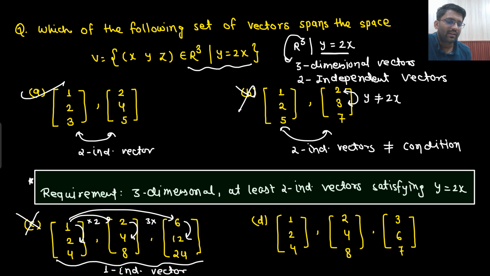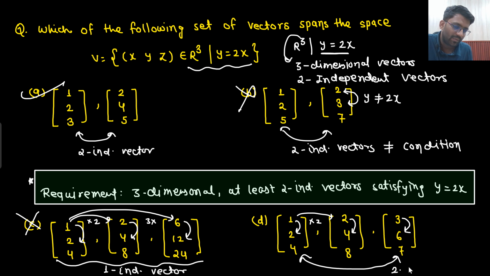How many independent vectors are you having here? Satisfying the condition? Yes, sir. This is twice, and this is twice. So they are depending on each other actually. If you do 2 times of this, they are depending on each other. But if you do 3 times of this, then you are not going to get 7 here. 3 times of this will be 12. So here 12 is not written, 7 is written. That means they are independent of each other. So I am getting 2 independent vectors, both satisfying the condition y equals 2x. This will be accepted.